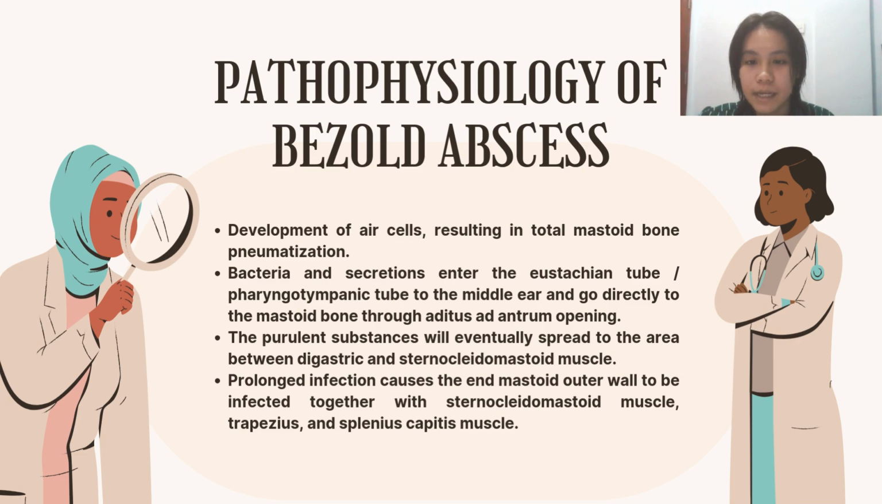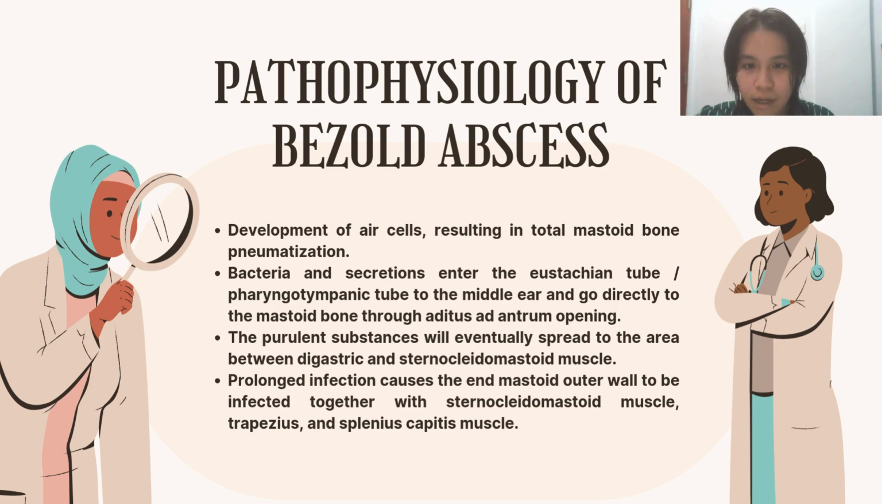The purulent substance in the mastoid bone affects the pneumatized air cells, which are already fragile enough to become inflamed and die. This will thin the wall further. The inflammation spreads inferiorly to the end of the mastoid, causing the thin bone along the insertion of the digastric muscles to be gradually destroyed. Thus, the purulent substances will eventually spread to the area between the digastric and sternocleidomastoid muscles.